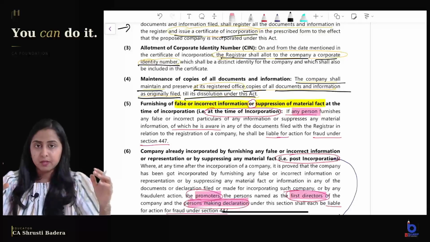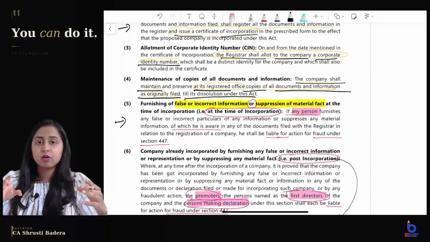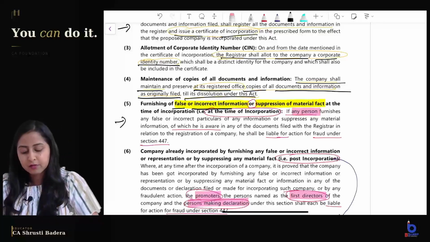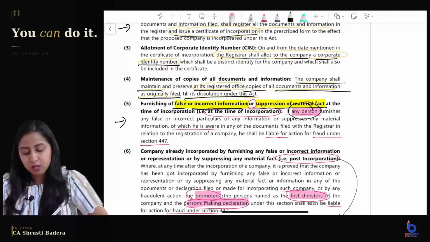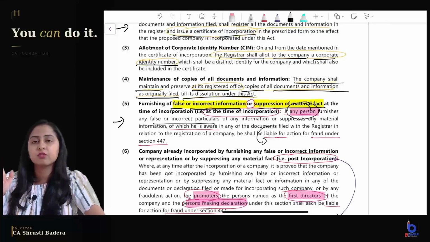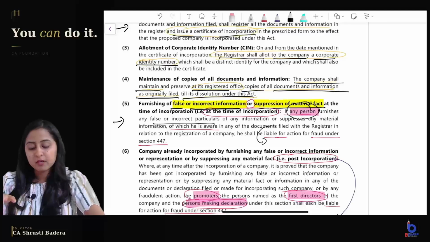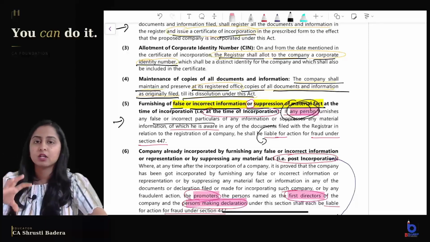Okay. If at the time of incorporation it is found that false or incorrect information was submitted, or there was suppression of material fact, then any person who has given this false information or declaration will be liable for action for fraud under section 447. Section 447 of the Companies Act mentions the penalty for fraud. So any person found giving false information at the time of incorporation will be liable for action under 447.